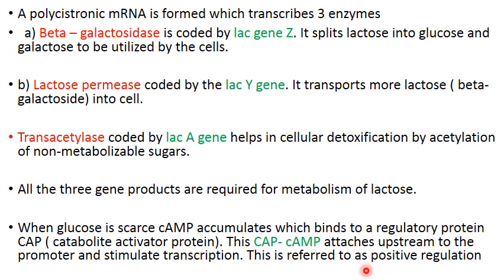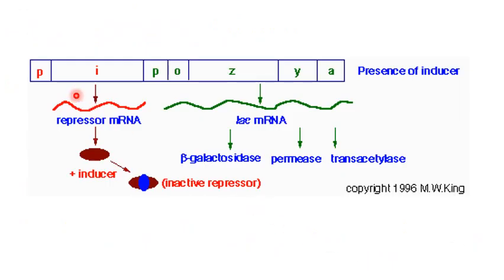So in case of the lac operon, we have seen the repressor protein stopping transcription by getting attached to the operator, so that is referred to as negative regulation. But the activator protein getting attached to the promoter and stimulating transcription is referred to as positive regulation. So this figure shows the functioning of the lac operon in presence of an inducer.